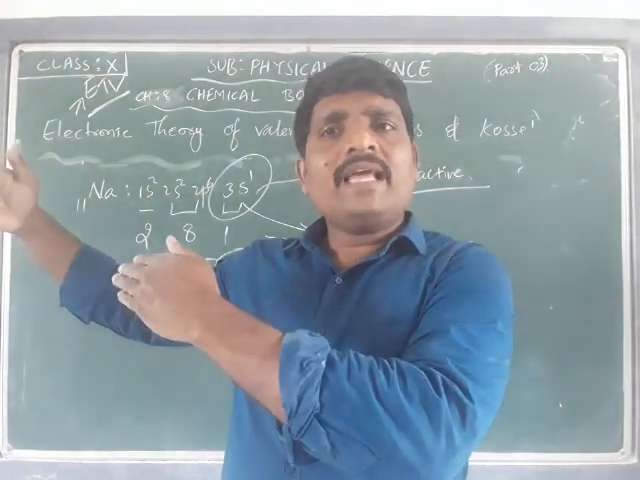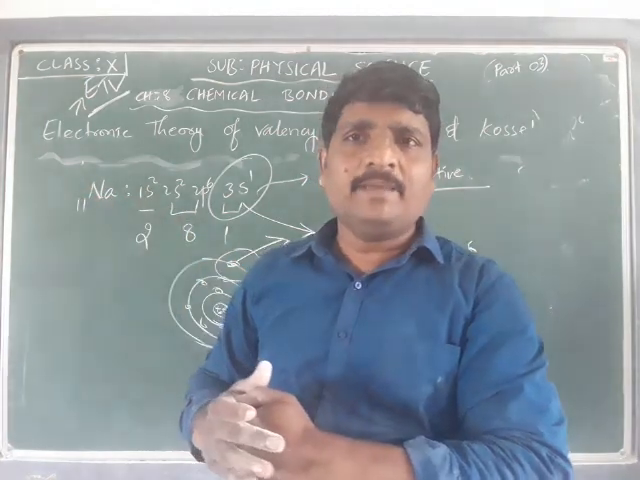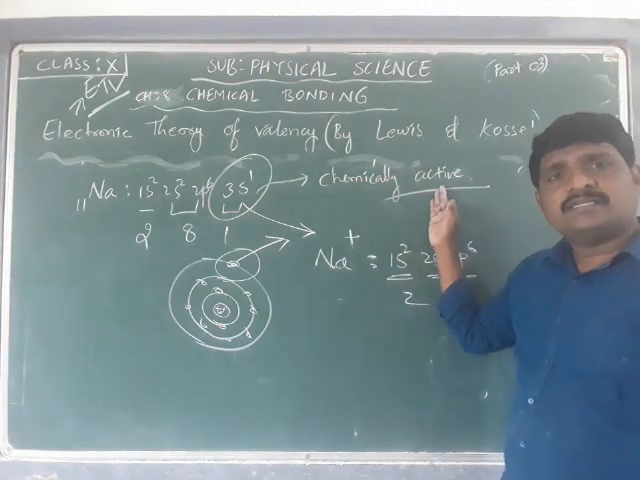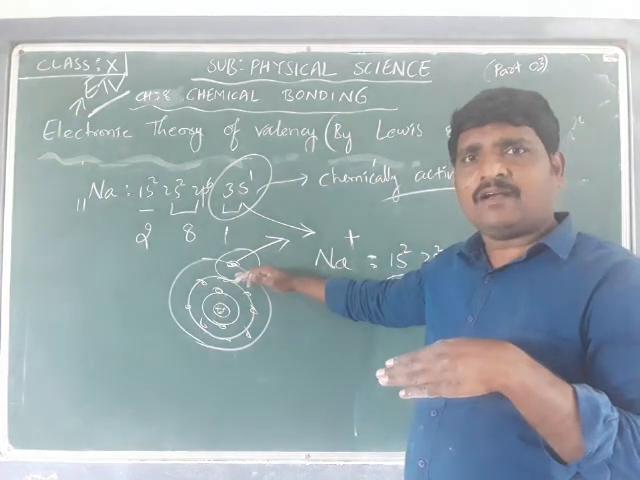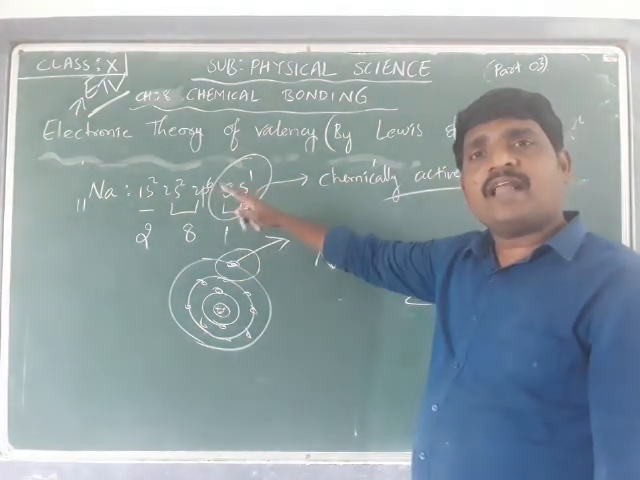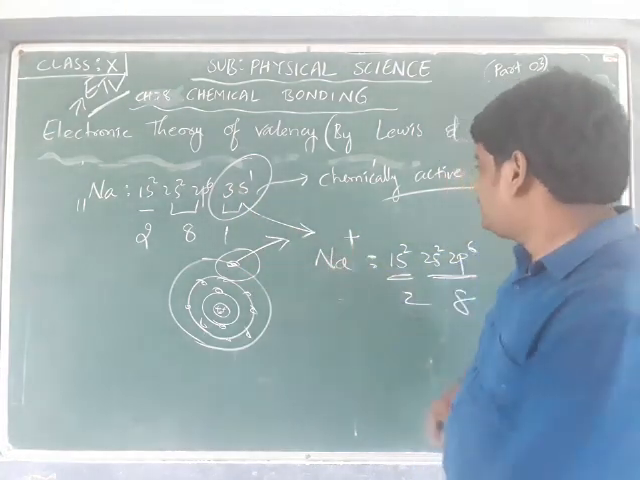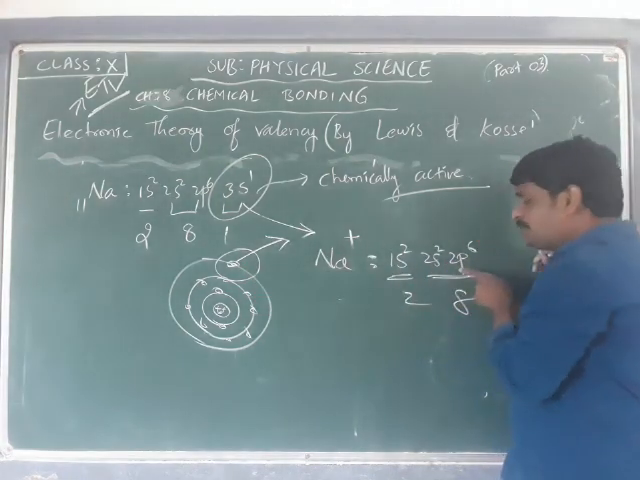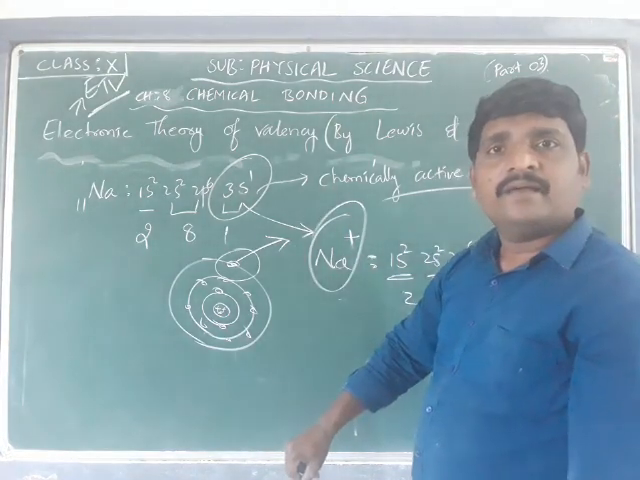It is going to possess the octet and become stable. See, as the noble gases are chemically inactive by possessing the octet in the outermost shell and they become stable, in the same way the chemically active elements will give, or sometimes take, depending on the configuration. As sodium has 1 electron in the outermost shell, it loses that 1 electron to achieve the octet and forms a cation.